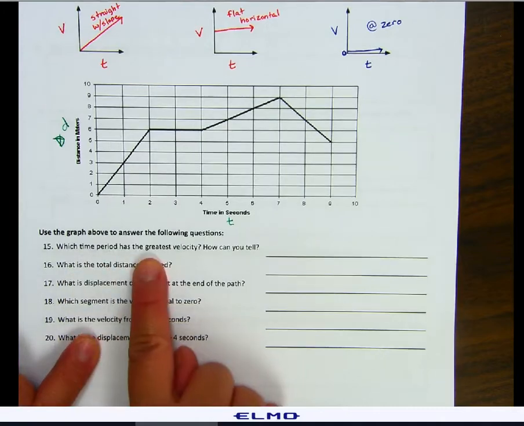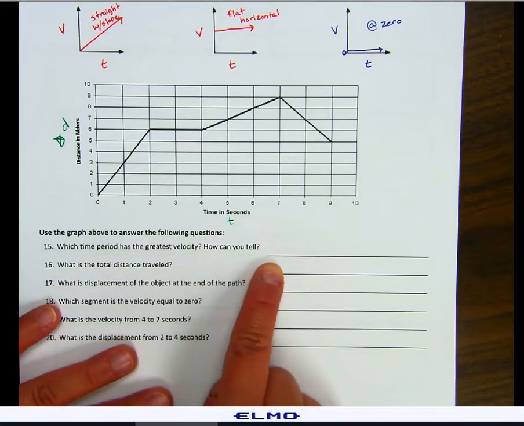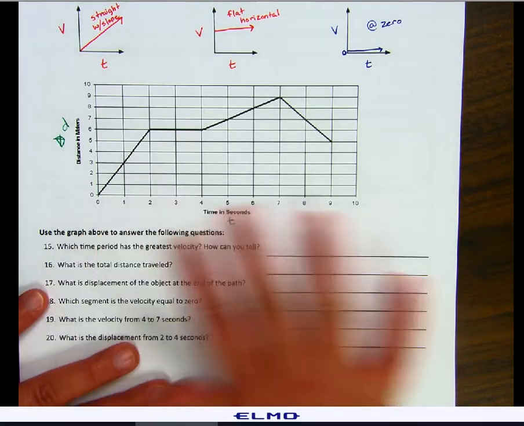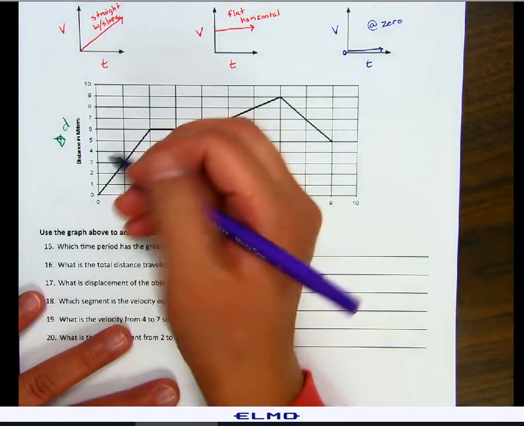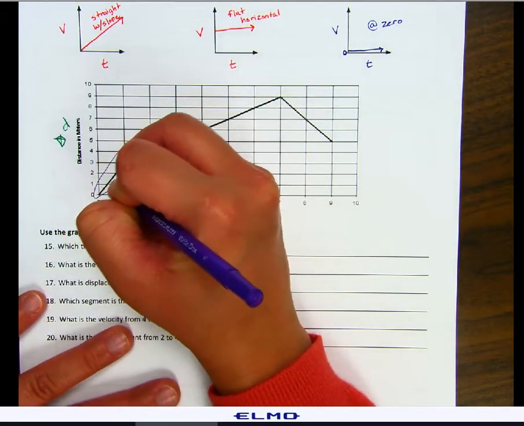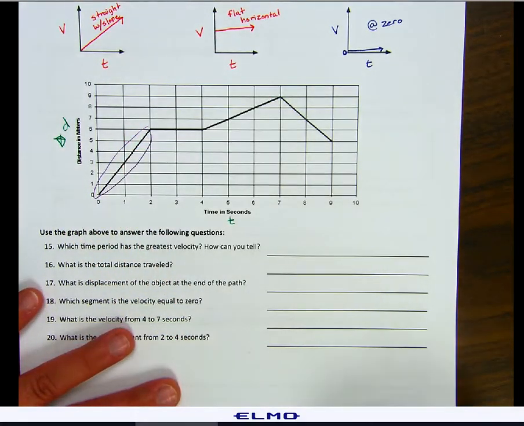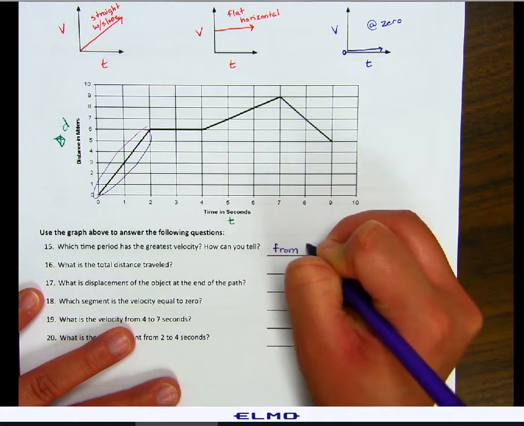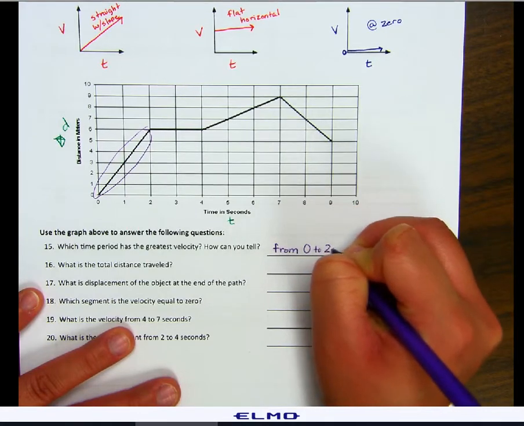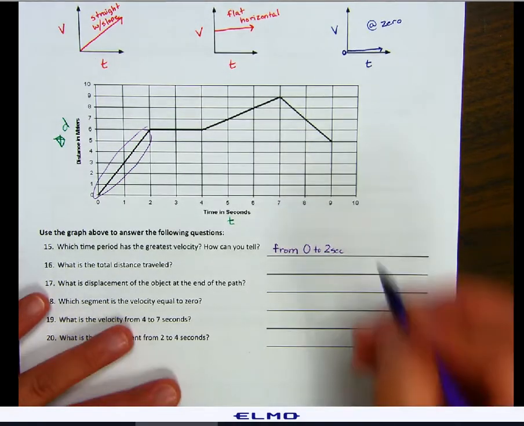Which time period has the greatest velocity? How can you tell? Just by looking at this graph, you can answer that question. You don't need to solve anything. The greatest velocity is going to be from 0 to 2 seconds. How can you tell?